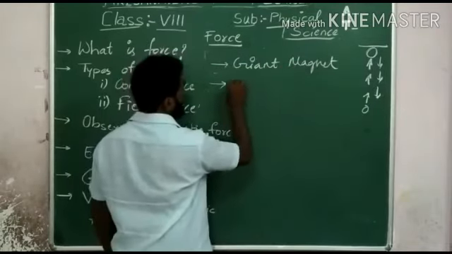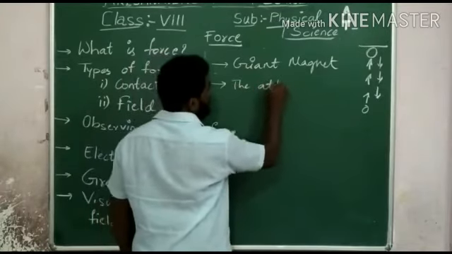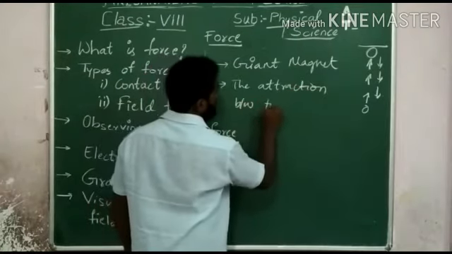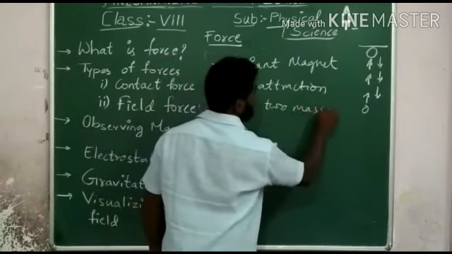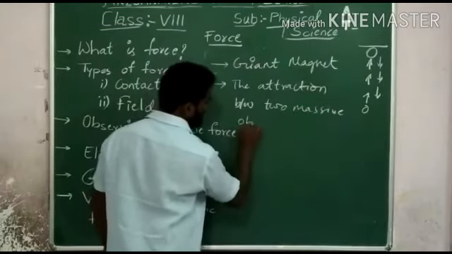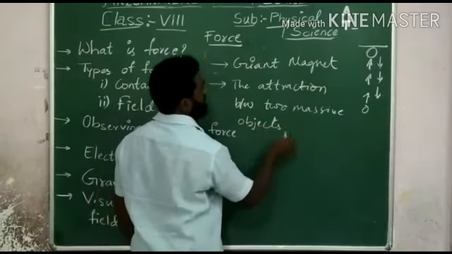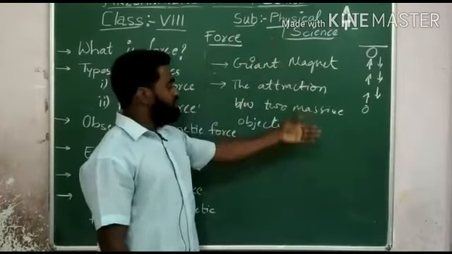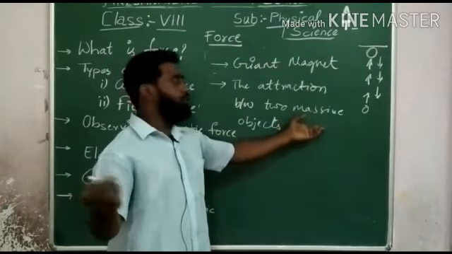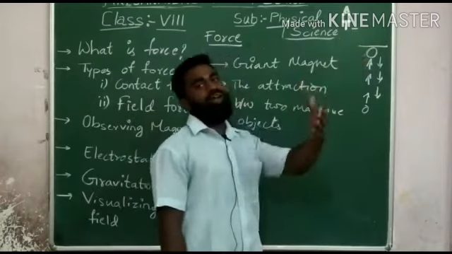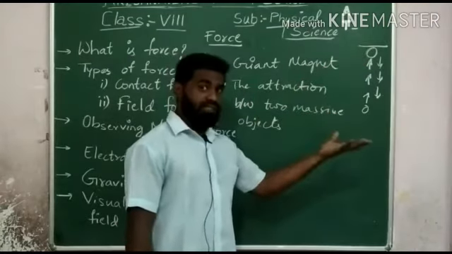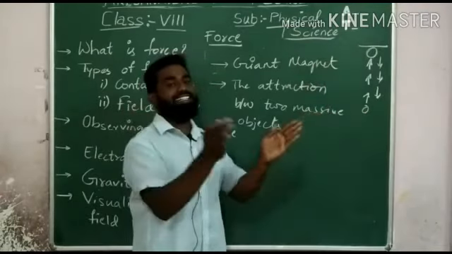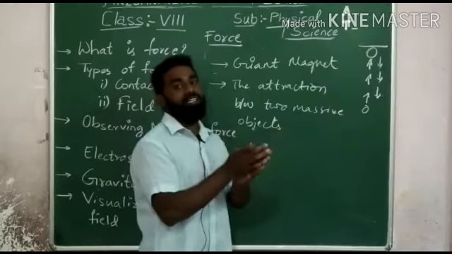So we can write the definition as: the attraction between two massive objects is called gravitational force. Two massive objects means, for example, the globe. Earth has some mass, it has huge mass, and the ball has some mass. You have some mass, I have some mass. Oxygen, air has some mass. So every object on the Earth which has a mass will get attracted by each other.